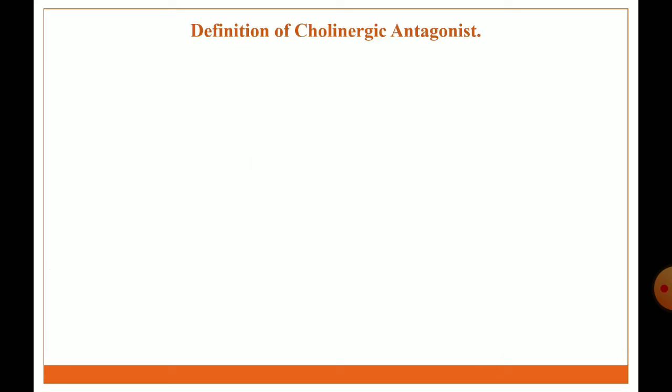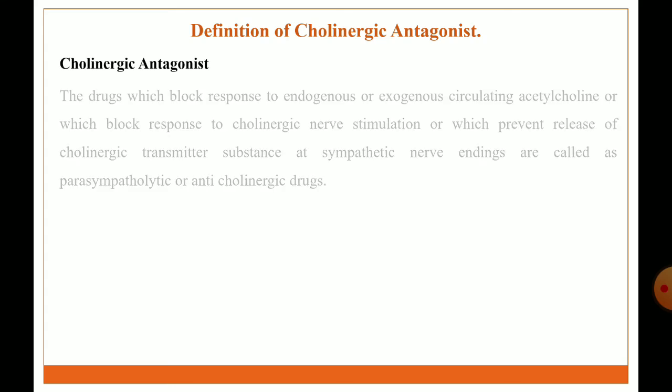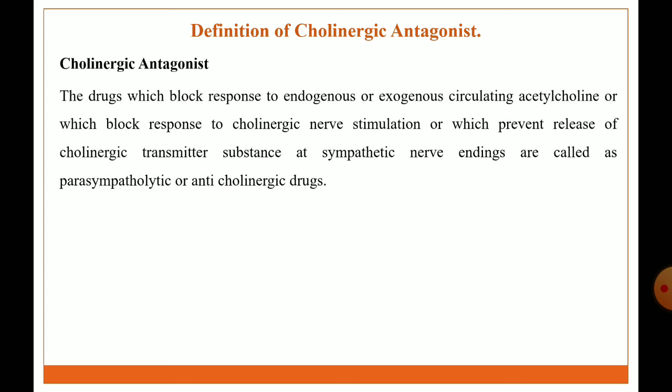So the definition of cholinergic antagonist: a drug which blocks the response to endogenous or exogenous circulating acetylcholine, or which blocks the response to cholinergic nerve stimulation, or which prevents the release of cholinergic transmitter substance at the synaptic nerve ending, is called a parasympatholytic agent or anticholinergic drug. Example is atropine, hyoscine.